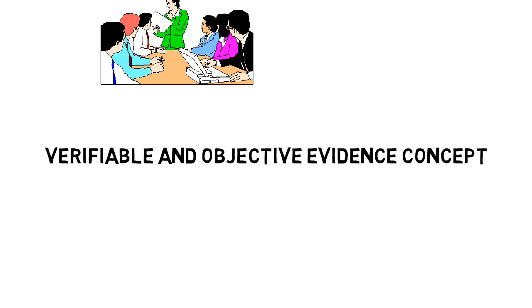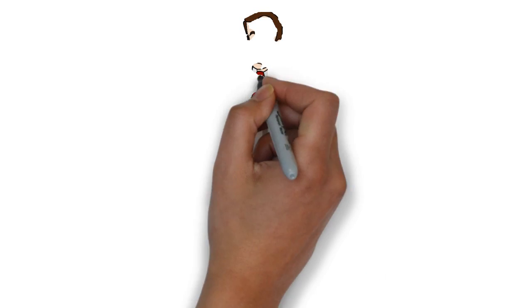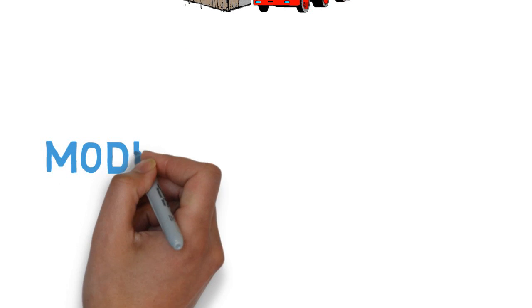Verifiable and objective evidence concept. This concept states that a transaction should have adequate evidence to support it. For example, if Daniel purchased a truck for his business use, then it should be visible in his business land.